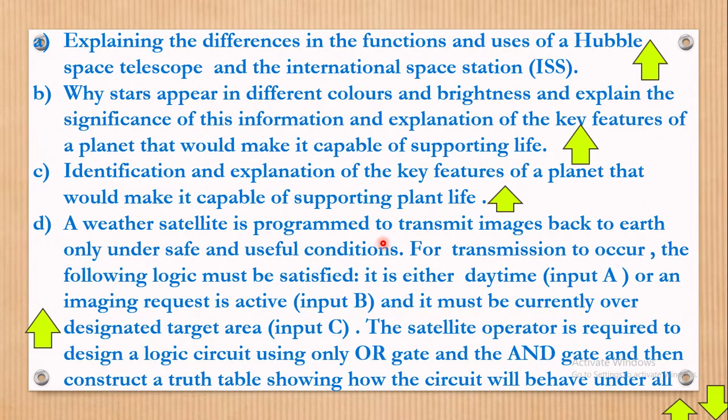A weather satellite is programmed to transmit images back to Earth only under safe and useful conditions. For transmission to occur, the following logic must be satisfied. Now, when you see the word logic, just know we are in for digital. In fact, not just digital, but the mighty digital electronics. Okay, here we go.